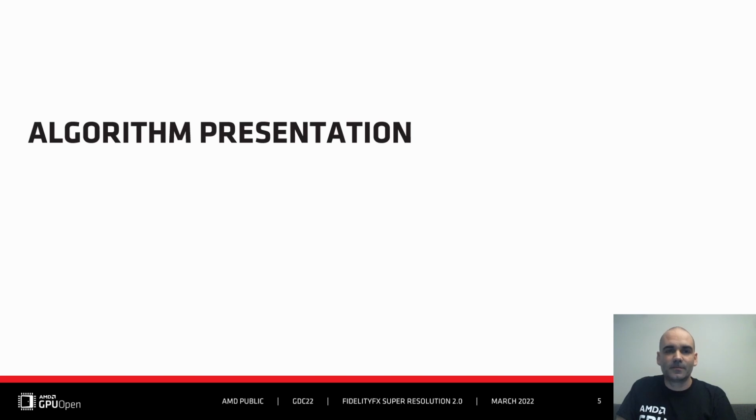Thanks, Colin. So, as Colin explained, FSR2 is a temporal solution. This means that it produces high-quality upscaled images from a sequence of low-resolution ones. In this section, I will be presenting the internals of FSR2, and that presentation will detail the current state of FSR2 as of the time of this recording. This might not be fully representative of the state as of today.